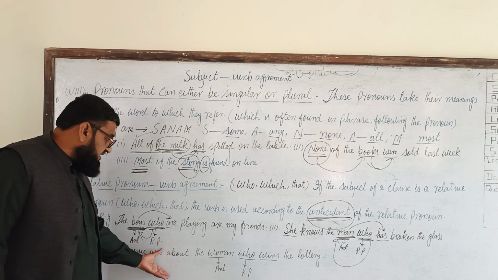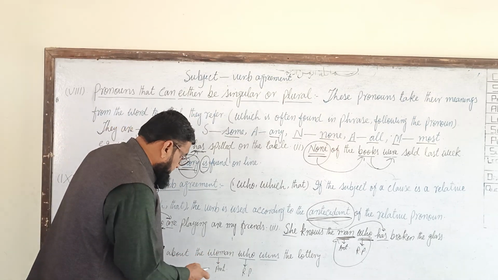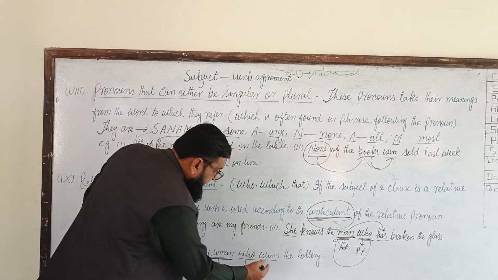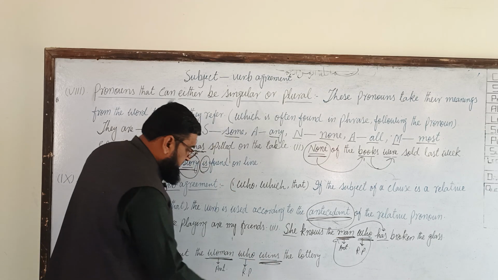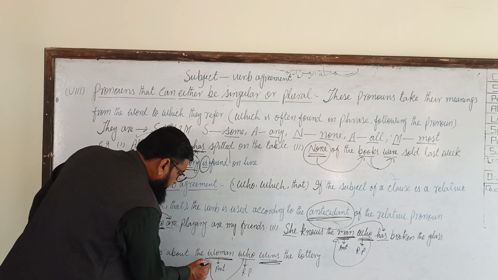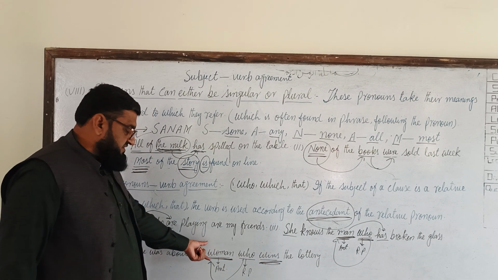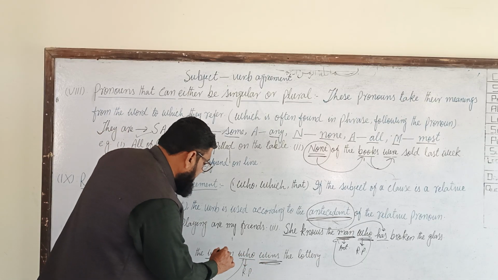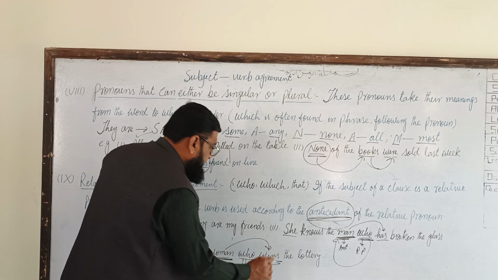The movie was about the woman who. So the woman is the antecedent. Singular, so a singular verb will be used here. Who is the relative pronoun referring to the antecedent woman. Woman is singular, so a singular verb will be used here.